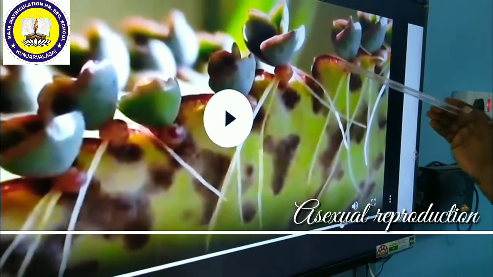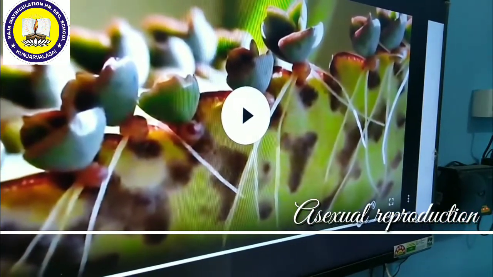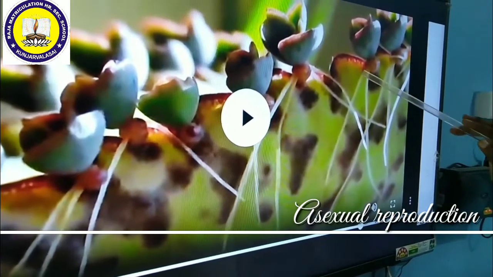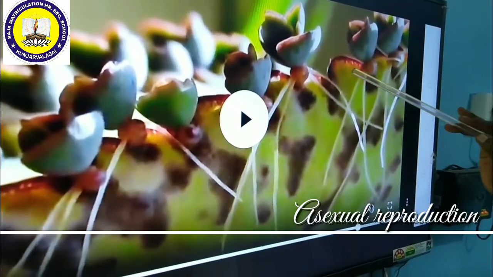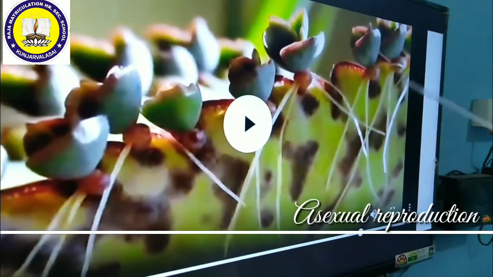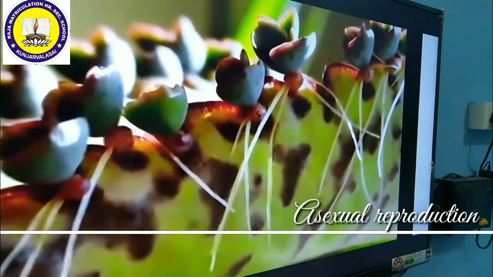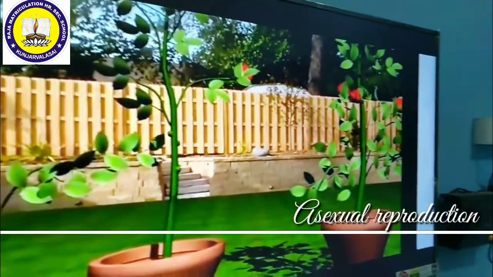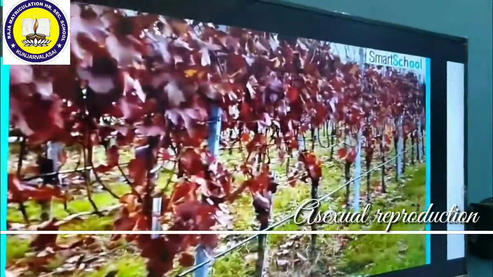Or if the leaf is in contact with the soil, it can form a new plant. So these are epiphyllous buds. Epiphyllous buds means, phyllo means leaf, epi means on. So buds that arise on the leaves are called epiphyllous buds. This is the best example of epiphyllous buds, in Bryophyllum. Leaves of Bryophyllum, the buds of potatoes, and the stems of rose and sugarcane are also used for cutting.